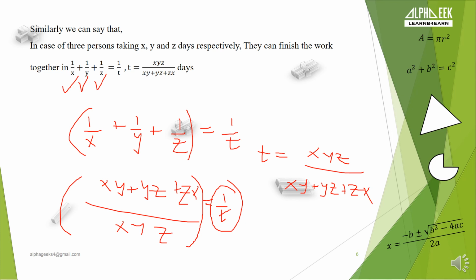These can be generalized for n number of people. If n number of people, a, b, c, d, e, f, are working together and they require x, y, z, w days, then you just reciprocate 1 by x plus 1 by y plus 1 by z plus 1 by w, find out the total amount of work completed in a single day, and just reciprocate the term. You will get the number of days taken to complete the work by those a, b, c, d, e, f number of people.